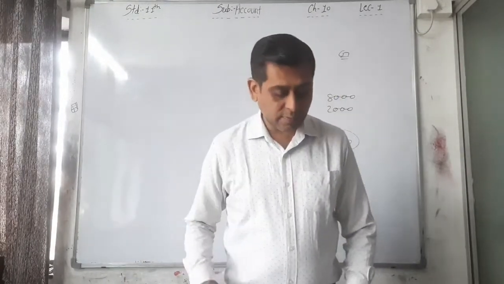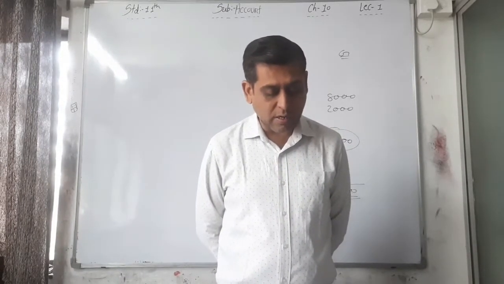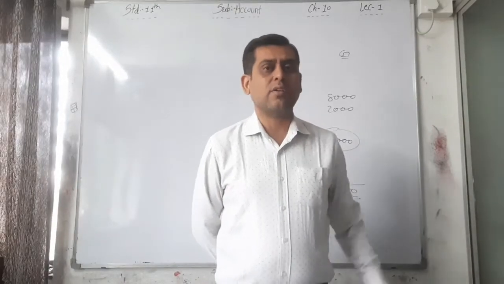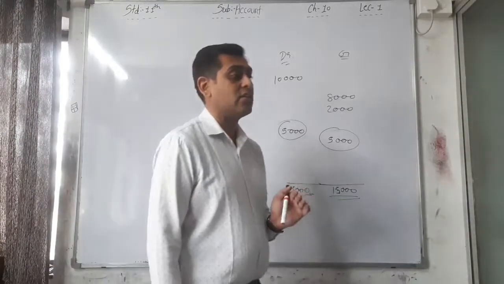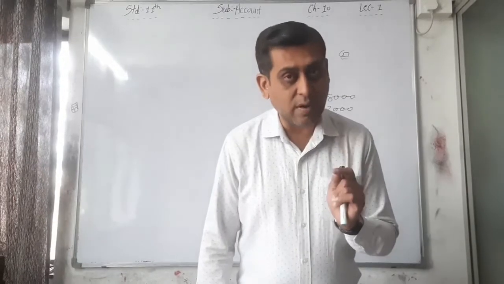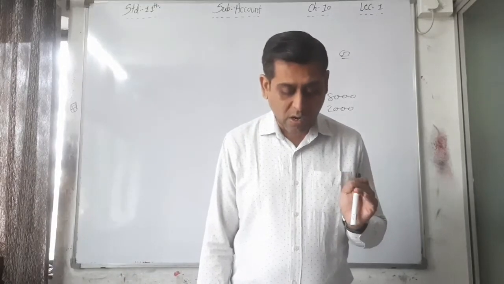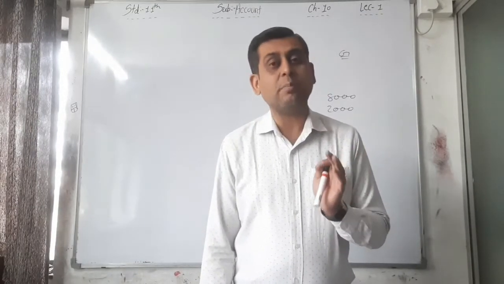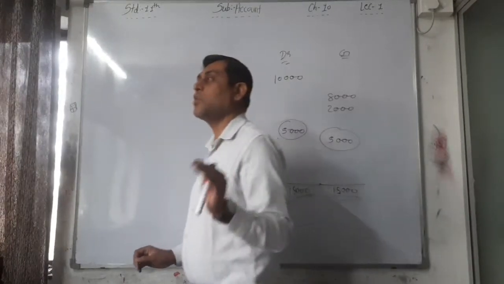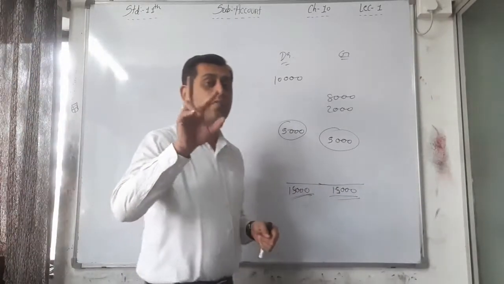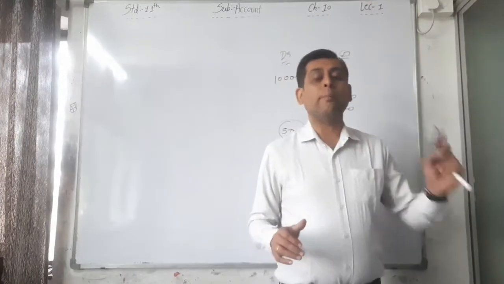What is trial balance? Trial balance is a statement which shows that the debit balance and the credit balance disclosed in it are mathematically correct. Nothing else. The definition of the trial balance is very easy. It is a statement which shows the debit balances and credit balances of the accounts disclosed in it. It is mathematically correct, nothing else. The debit side total must tally with the credit side total in the trial balance. If the totals of both sides tally, then you can say your accounts are mathematically correct.